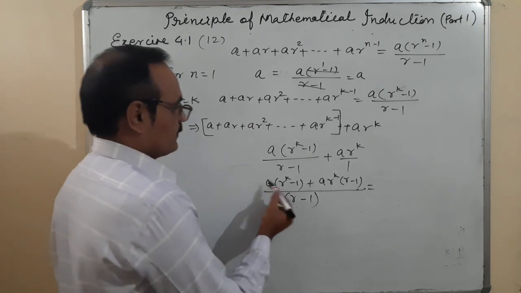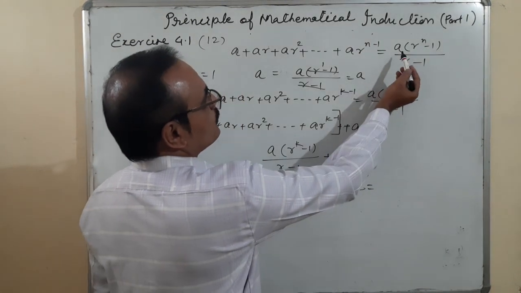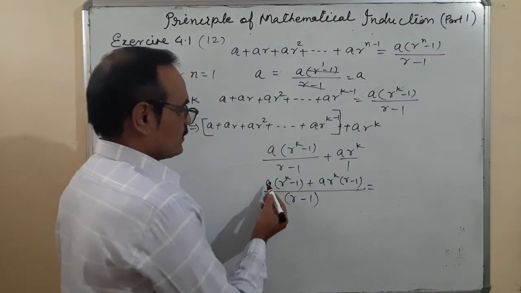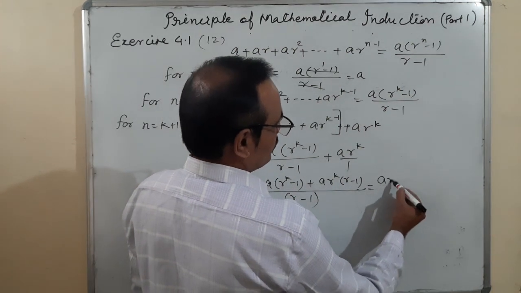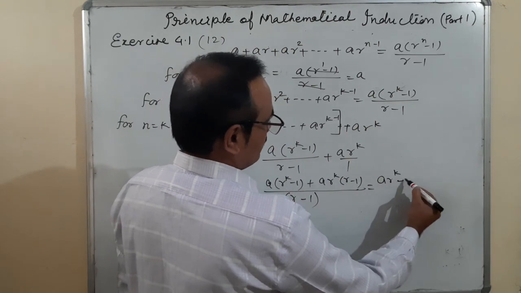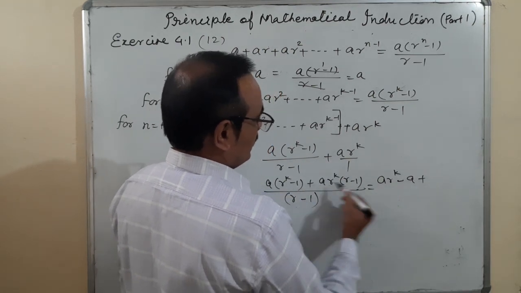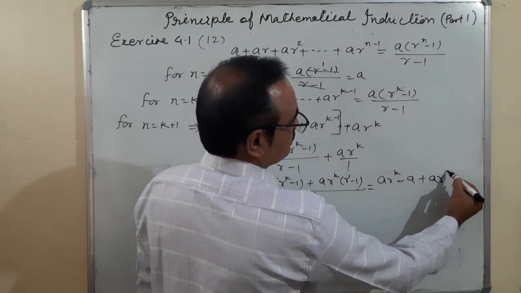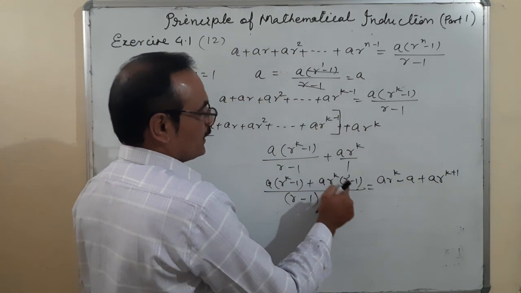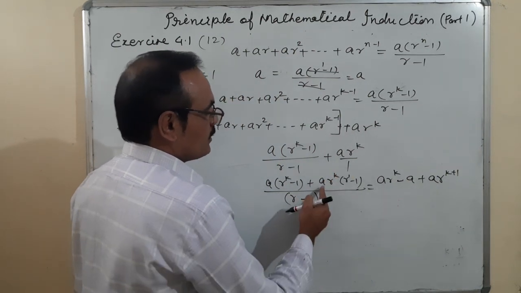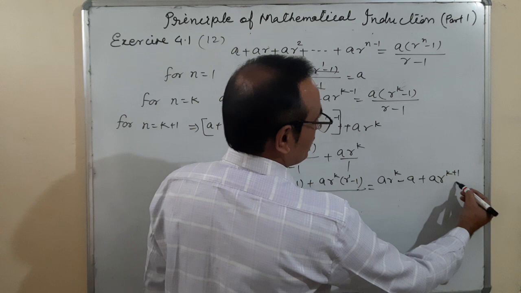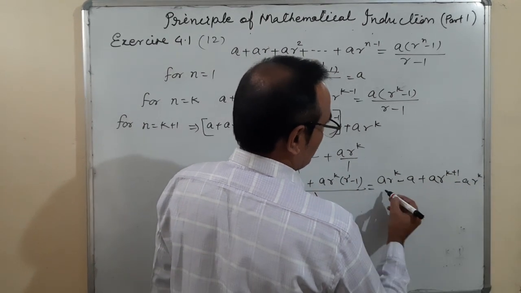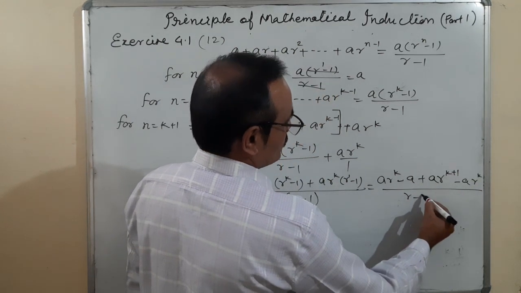Okay, and now because we want to prove that A r to the power k plus 1 simply, so multiply inside: A r to the power k minus A plus A r to the power k plus 1. Okay, r to the power k into r, r to the power k plus 1, plus, sorry, plus minus A r to the power k, upon r minus 1.